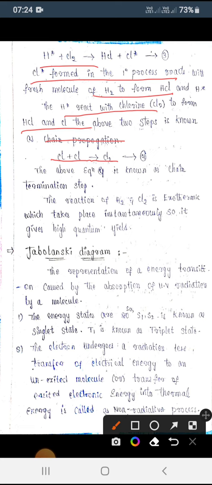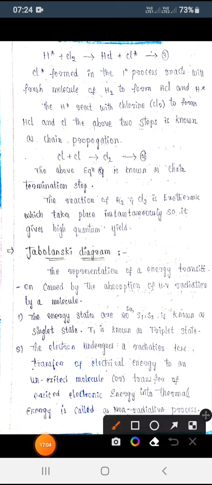That one we call the termination step. So by this we can say that whatever is forming is an instantaneous, immediate reaction at a quantum yield of 10 power 6 to 10 power 4. That's why we call it a high quantum yield. So this is nothing but quantum yield, or quantum efficiency.